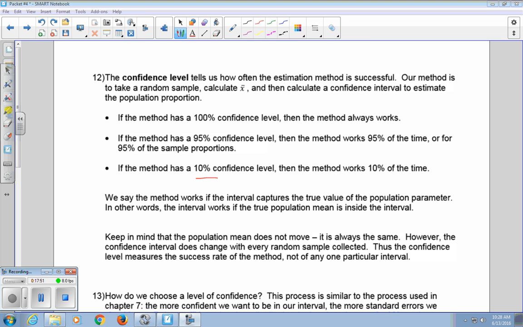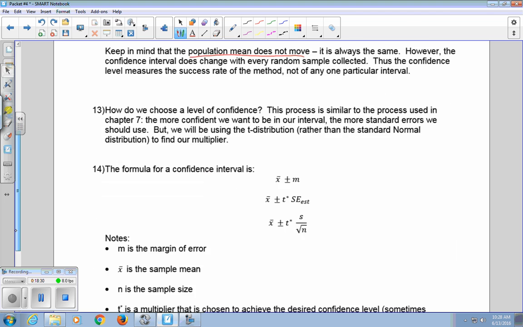We say the method works if the interval captures the true value of the population parameter. In other words, the interval works if the true population mean is inside the interval. Remember, the population mean does not move. The population mean is some set number. We just don't know what it is. It's our interval that we calculate that really moves around it. The confidence interval does change with every sample we collect. Thus, the confidence level measures the success rate of the method, but not of one particular interval.